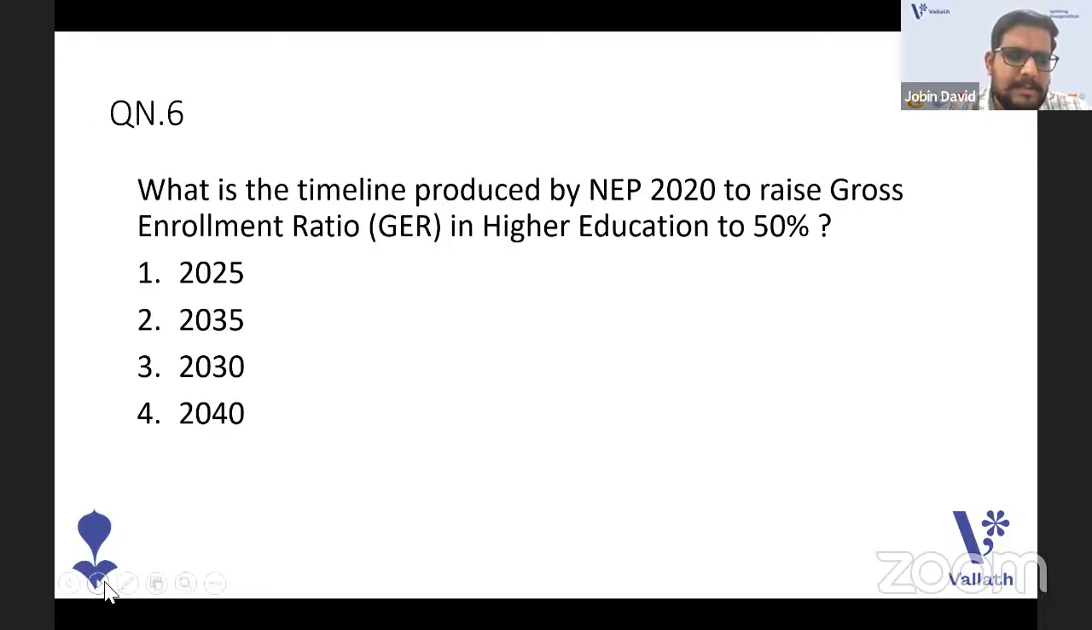Okay, we can see the answer. Actually, it is 2035. We have a confusion with 2030, but it is 2035. The timeline to raise the GER to 50% is 2035. Now we have a gross enrollment ratio in higher education near 30%, and NEP 2020 is planning to raise the ratio to 50% by 2035. That is the correct answer. Okay, going to the next question, guys.